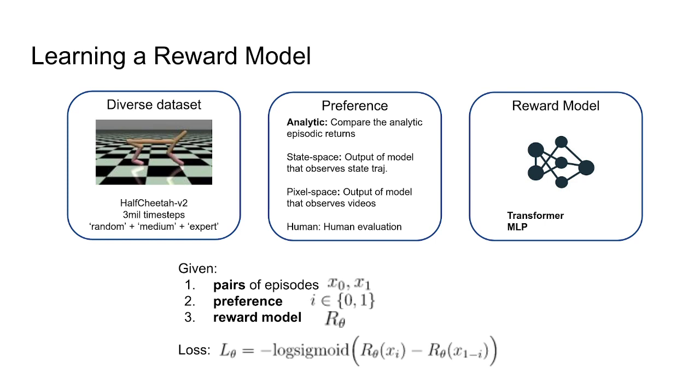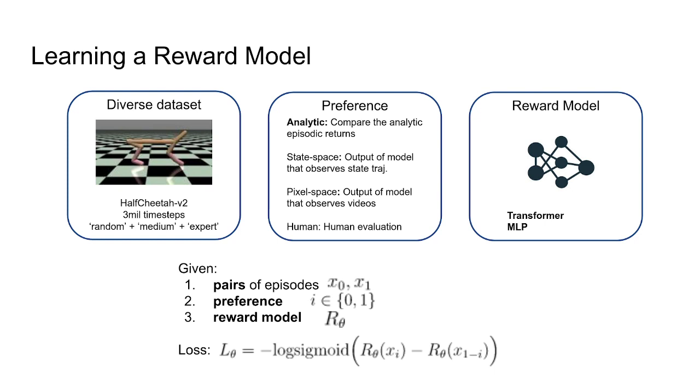We sample pairs of episodes and compute the analytic preference just by comparing the reward of each episode. For example, if X0 had higher return, then that one would be preferred.